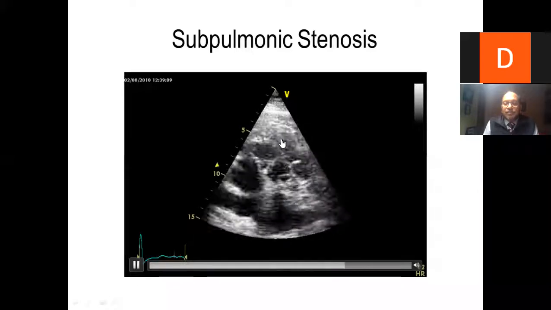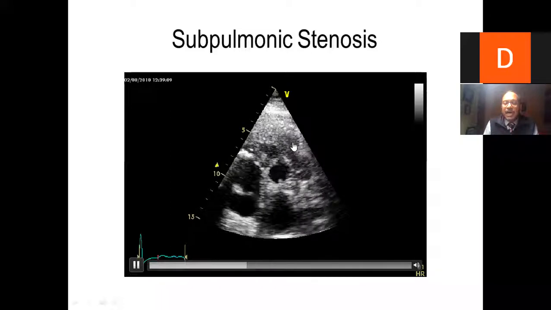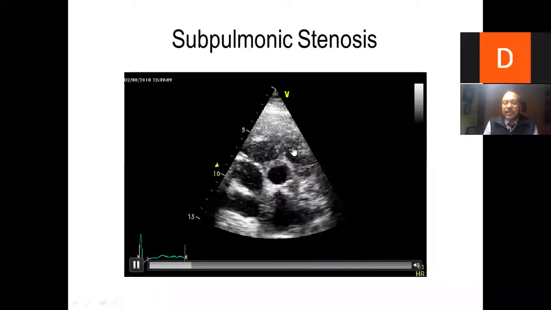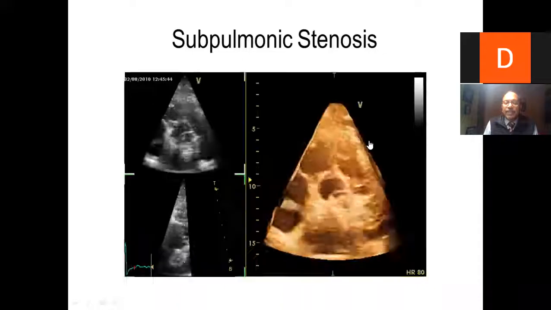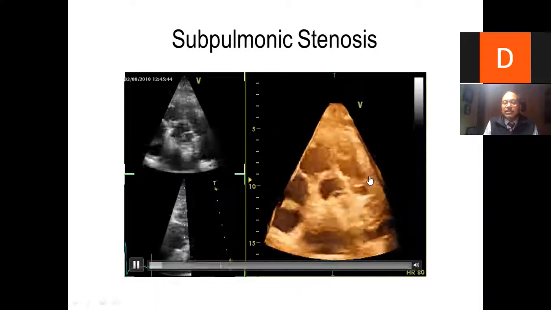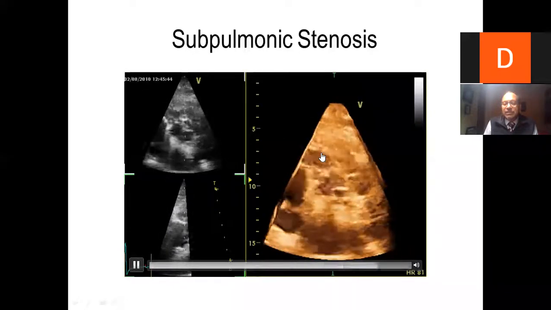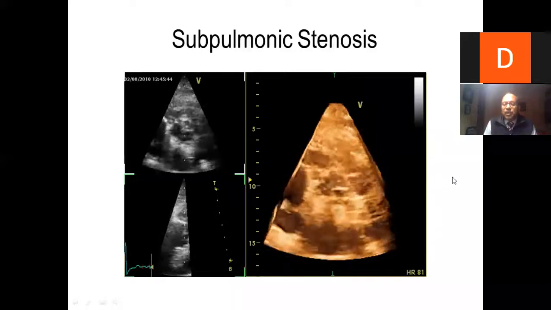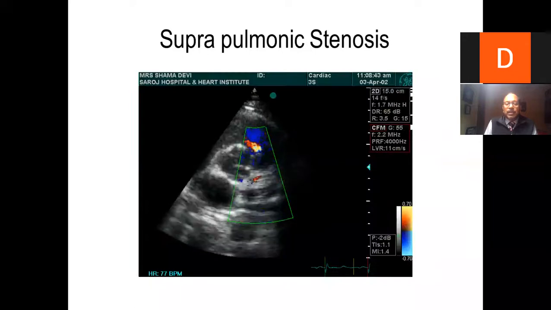And you look before the pulmonic valve, there's some kind of tissue which is dividing the RV. Can you see this picture over here? And this is very clearly seen in the 3 dimensional window. Now compare this 2D, compare this 3D. But if you do not have a 3D imaging window, what do we do?